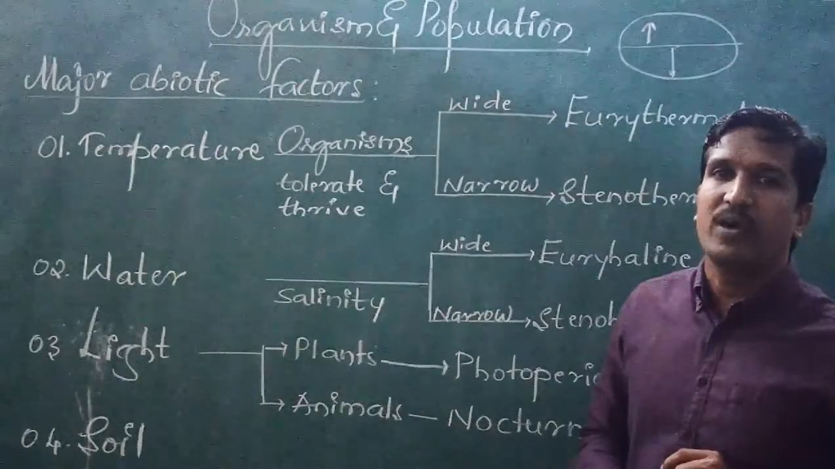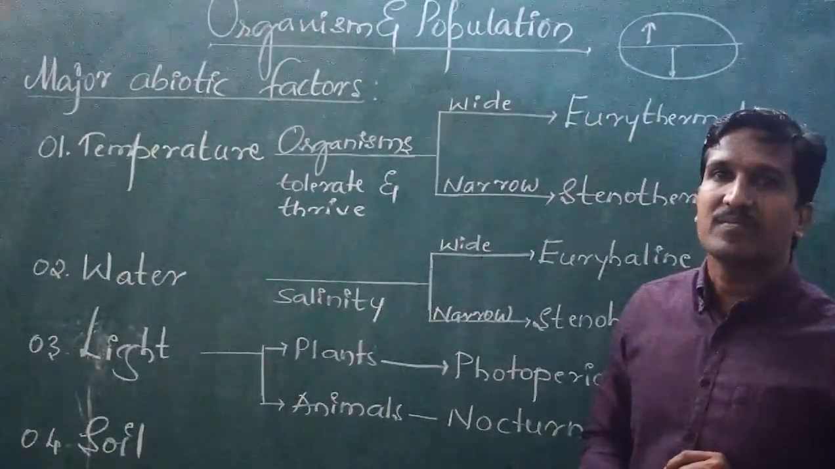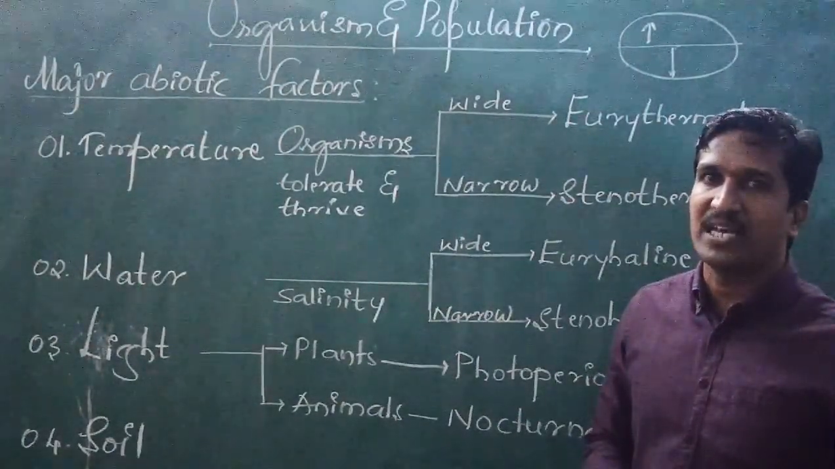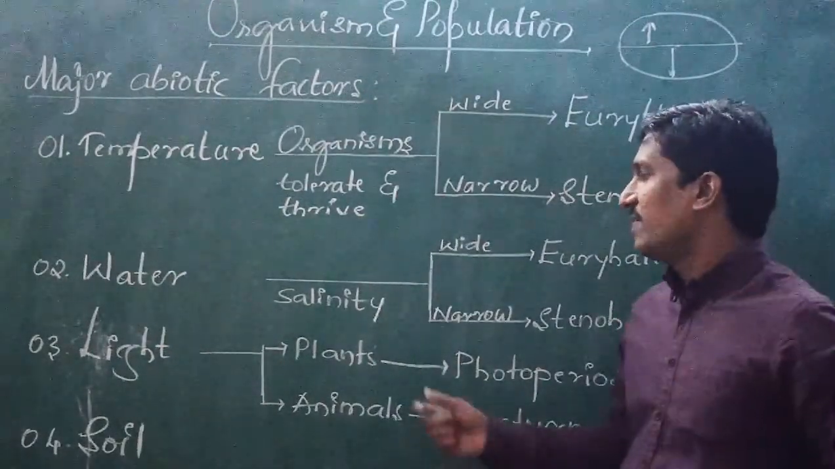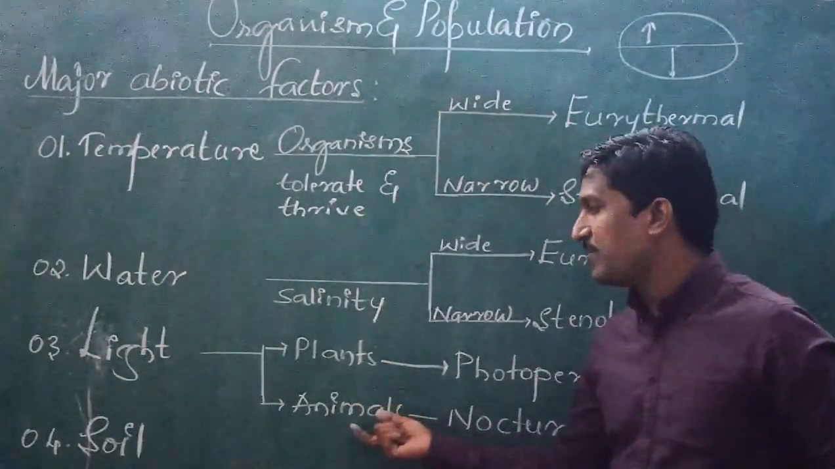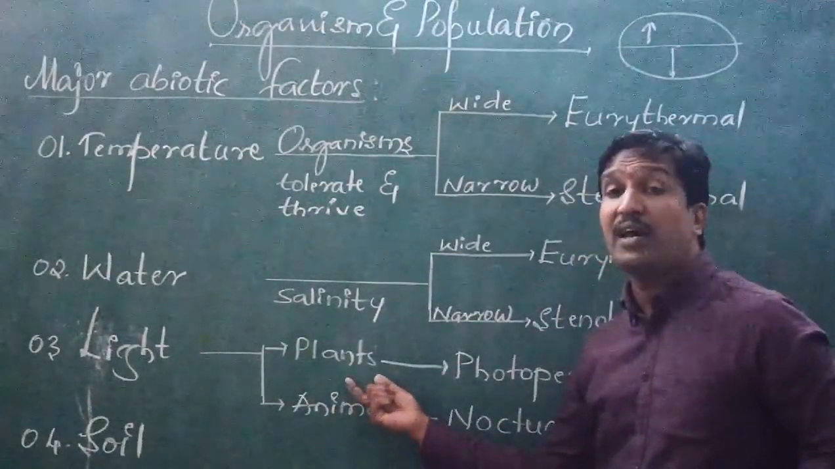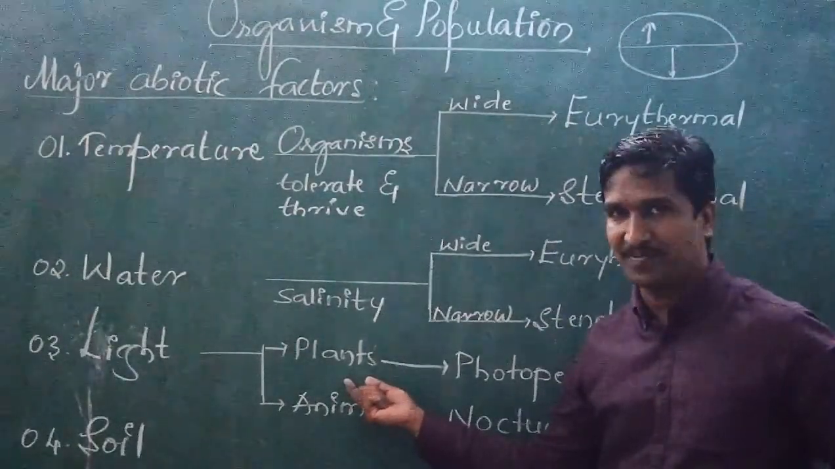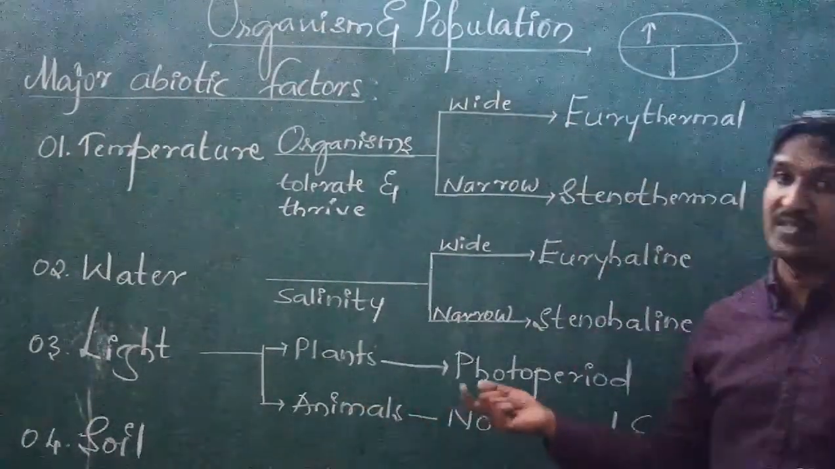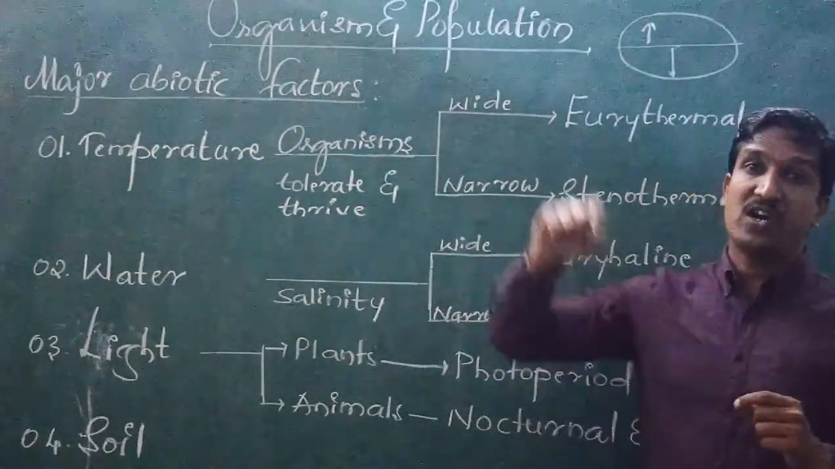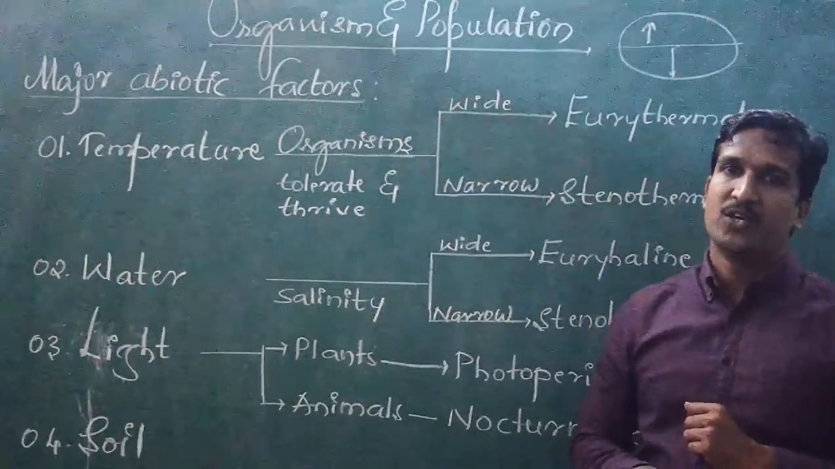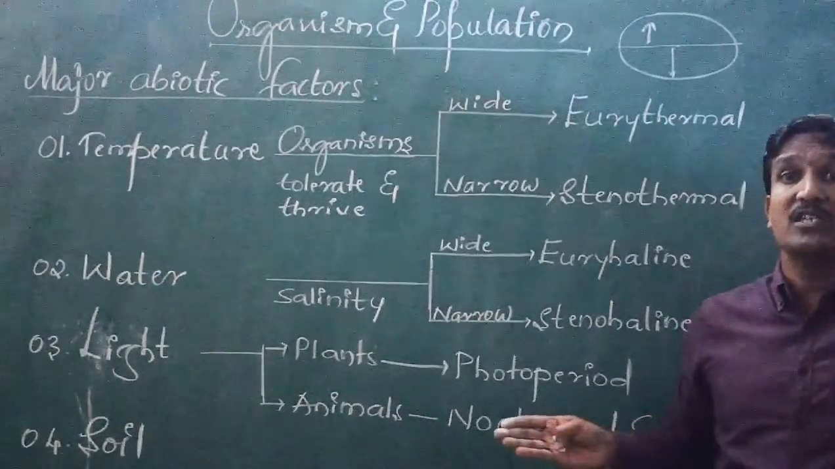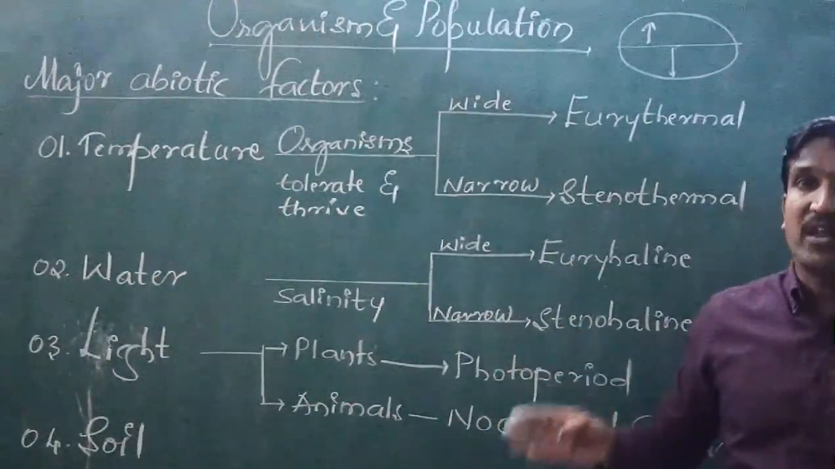You know very well that with VIBGYOR, the different colors have a different range of wavelength. On the basis of that, they are considered as intensified. So plants need this light and animals also need this light. What plants need for synthesizing their food material is called photosynthesis. In this, two types are there. The plants are classified into two types: long day plants and short day plants. Long day plants are those that produce flowers at a long duration of light.